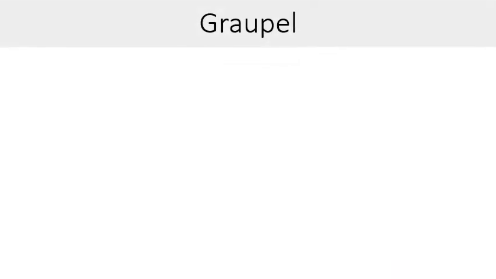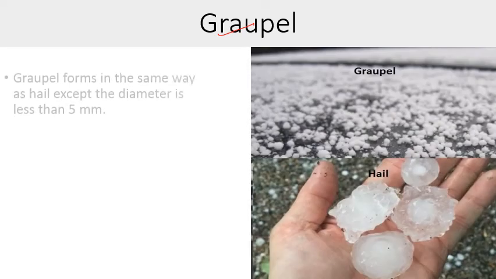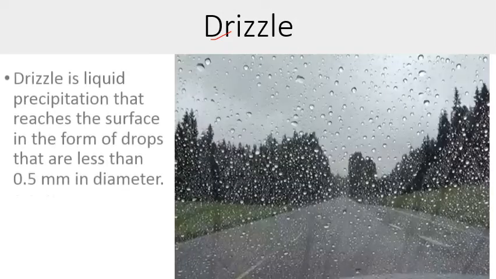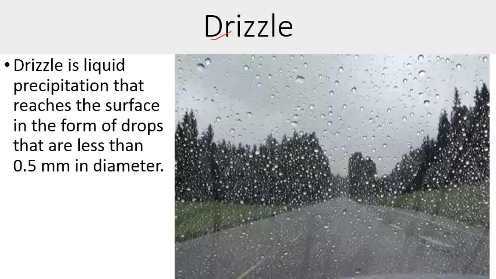Next form of precipitation is graupel. Graupel forms in the same way as hail, except the diameter is less than 5 millimeter. So graupels are smaller in size as compared to hail. Next comes drizzle. So drizzle is liquid precipitation that reaches the Earth's surface in the form of small droplets that are less than 0.5 millimeter in diameter. So this is the dimension. They are small fine raindrops which have a diameter less than 0.5 millimeter, and the term used for these water droplets is drizzle.